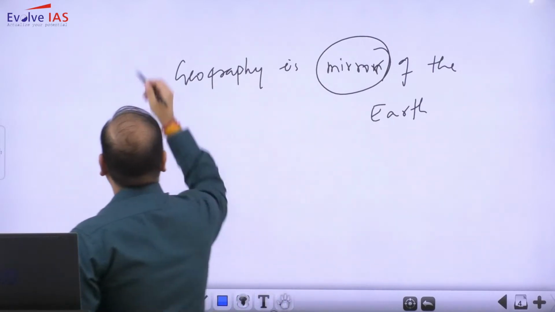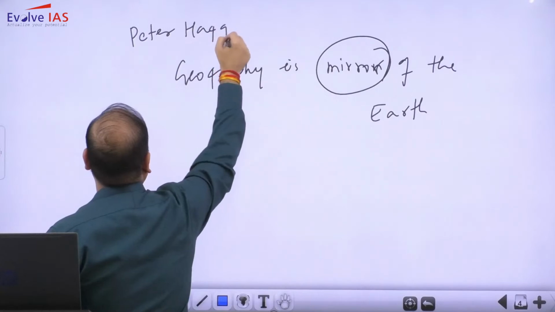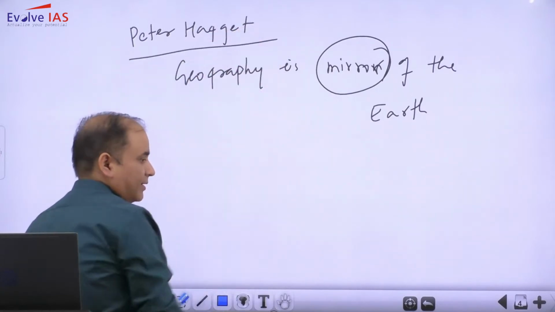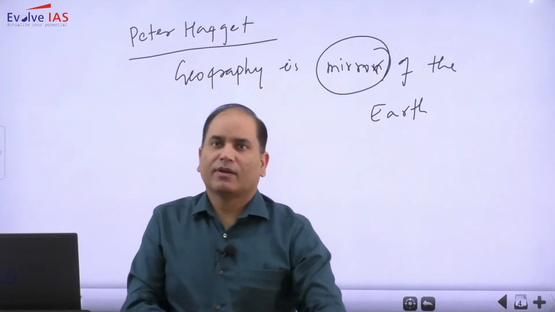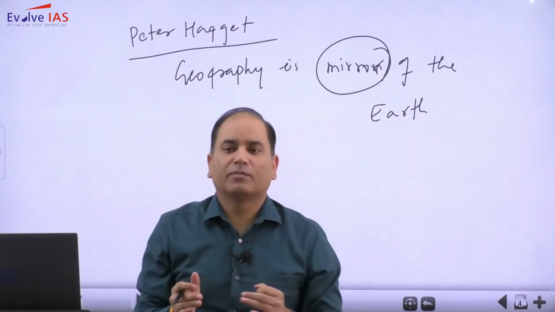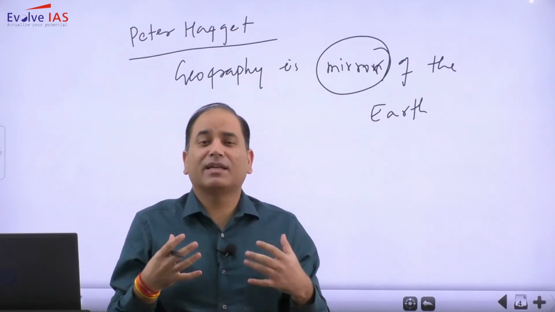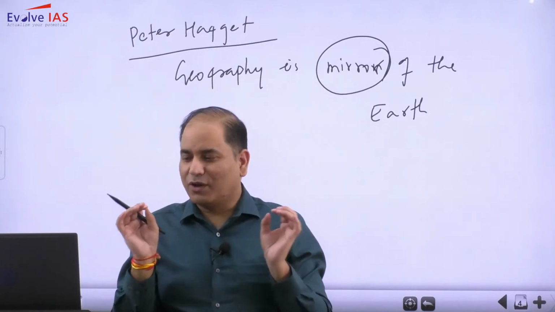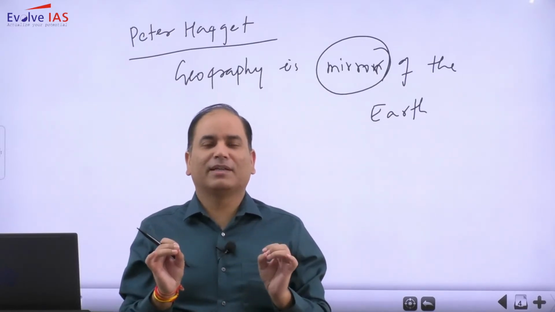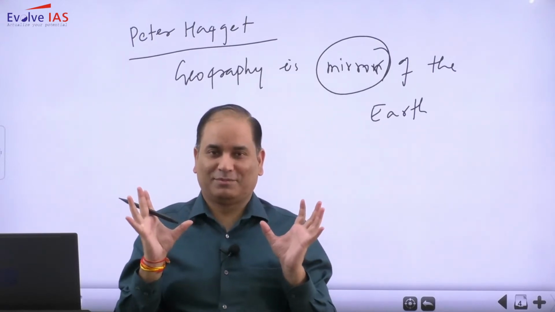So according to Peter Haggett, one of the great proponents of human geography and a British geographer, geography is nothing but the mirror of the earth. Again, earth is at its core. So whenever you read about geography, you need to remember that earth is at its core.